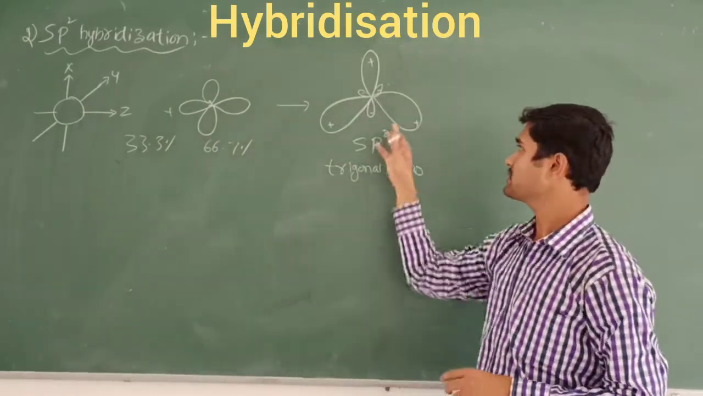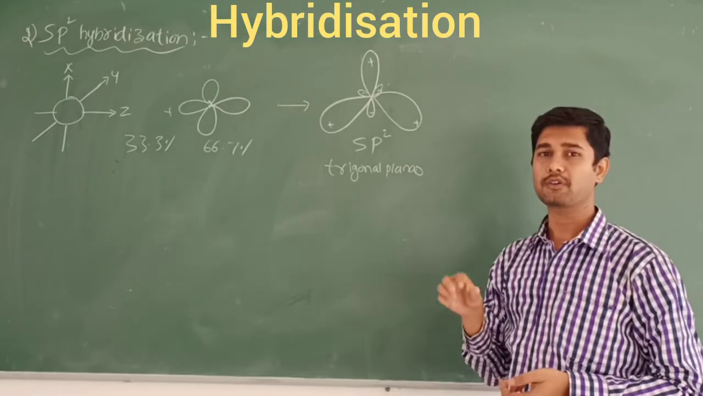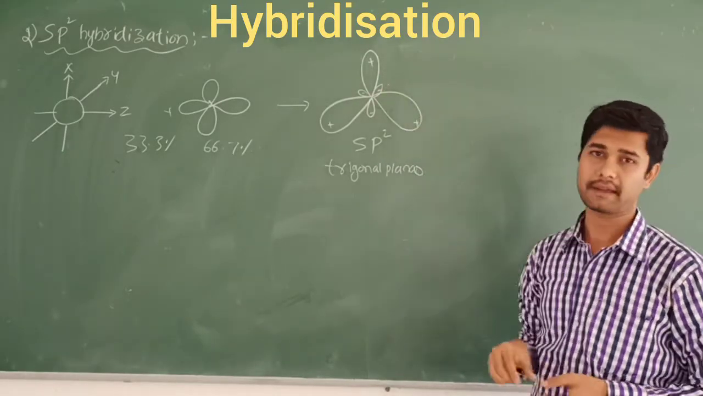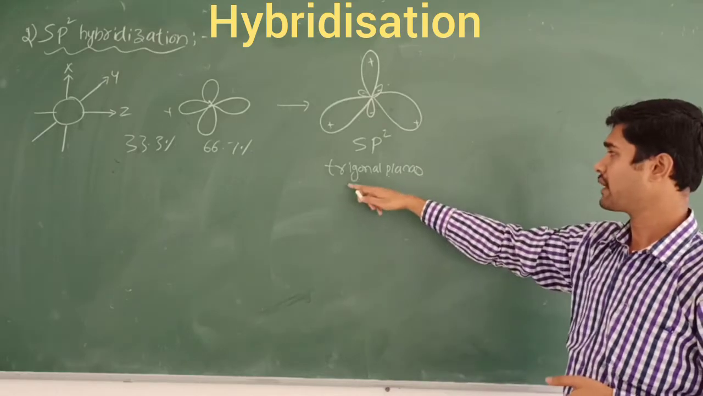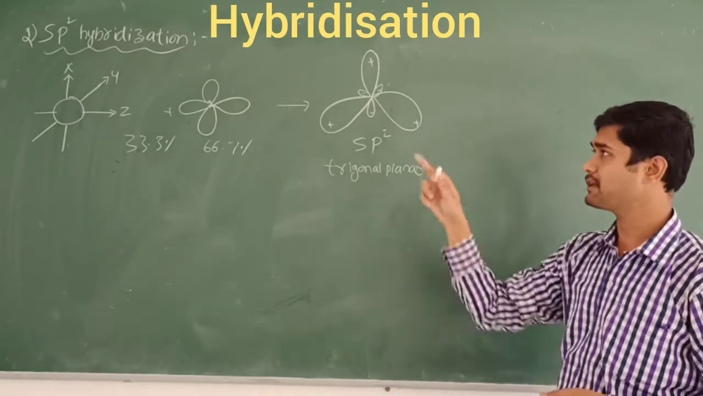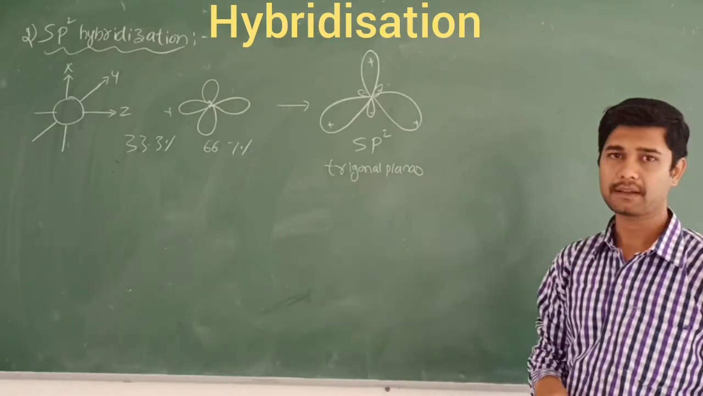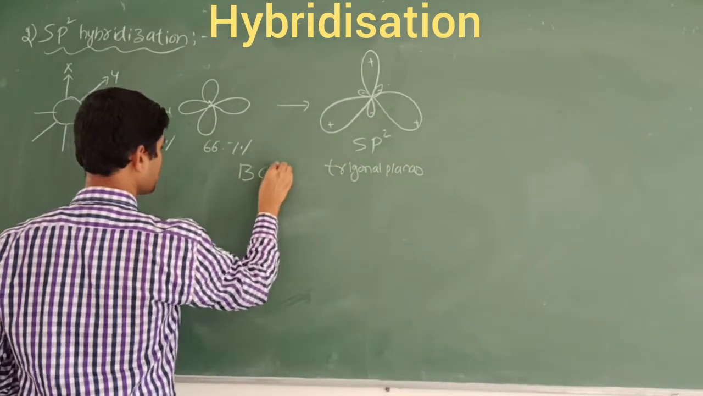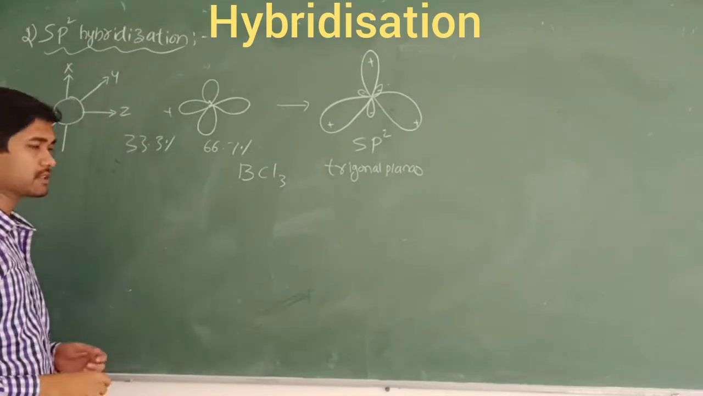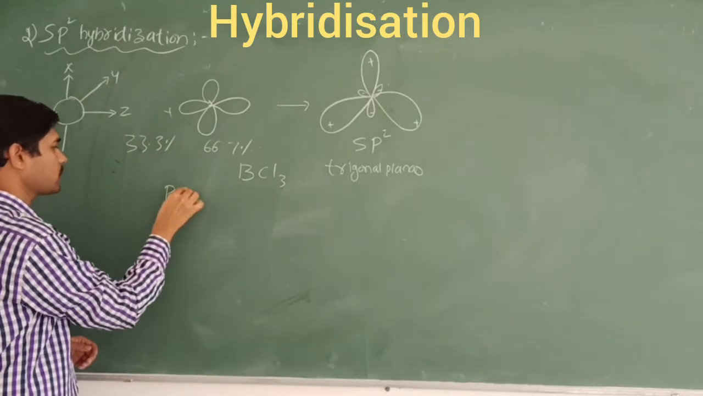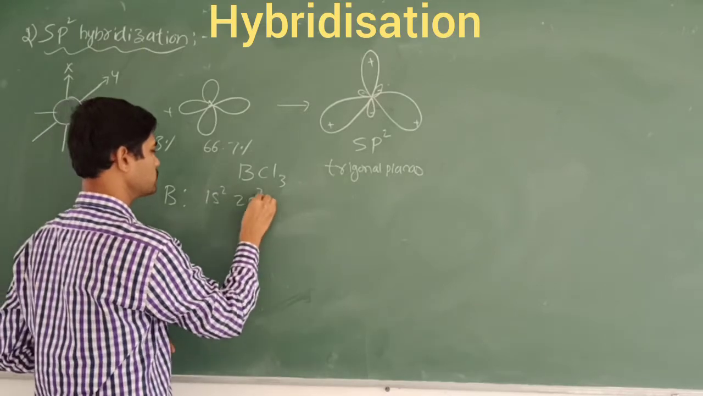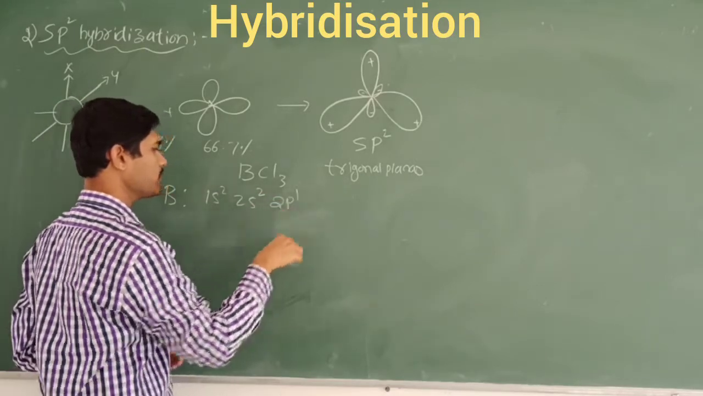So these three orbitals are directed towards the three corners of an equilateral triangle. This is called trigonal planar. The geometry of sp2 hybridization will be trigonal planar. Let's take one example for this, boron trichloride. Once again, boron in the ground state, you know this one, electronic configuration 1s2, 2s2, 2p1, right?